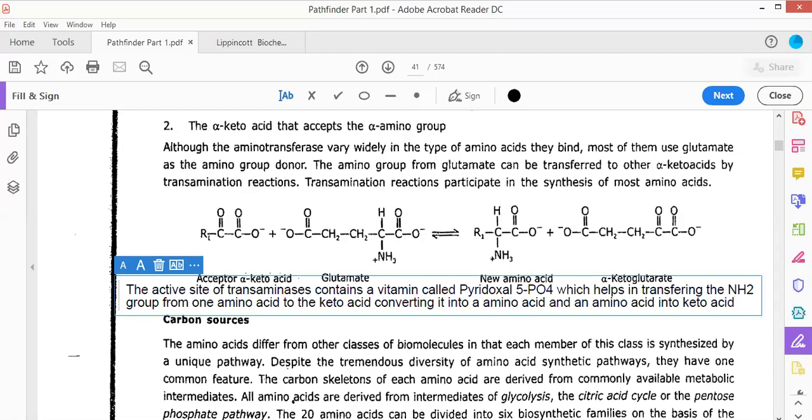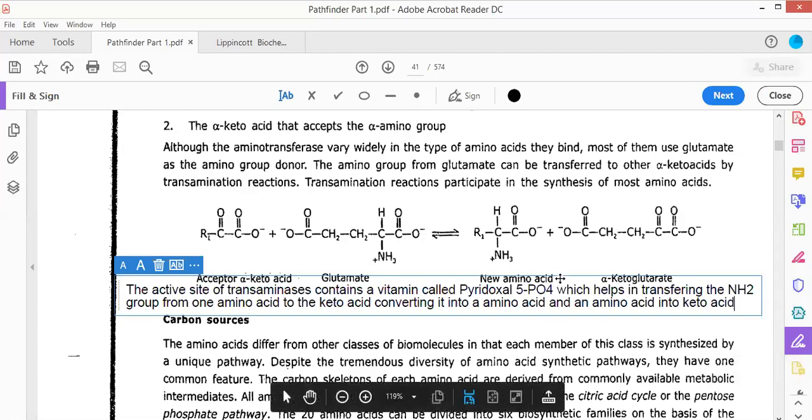This is how transamination works. This is the first question that was being asked.